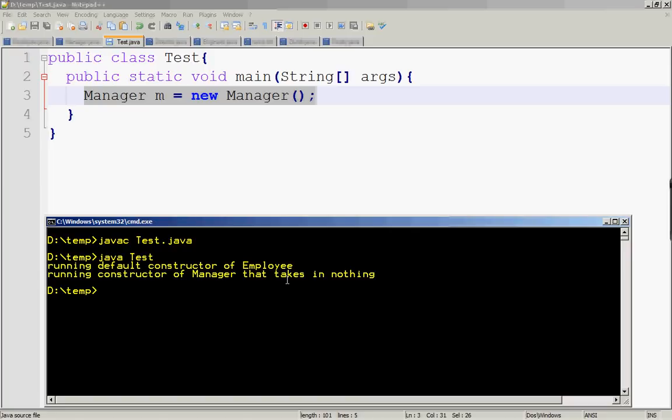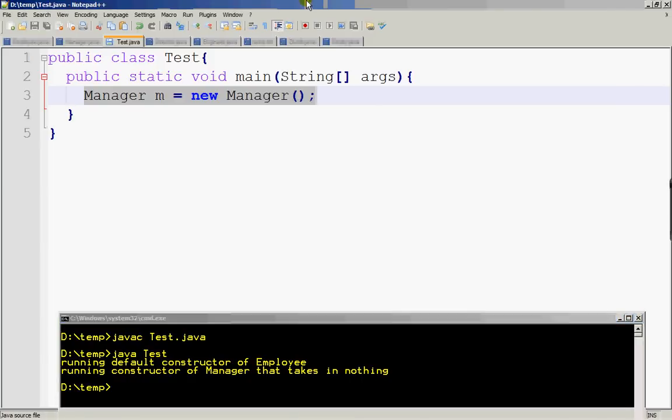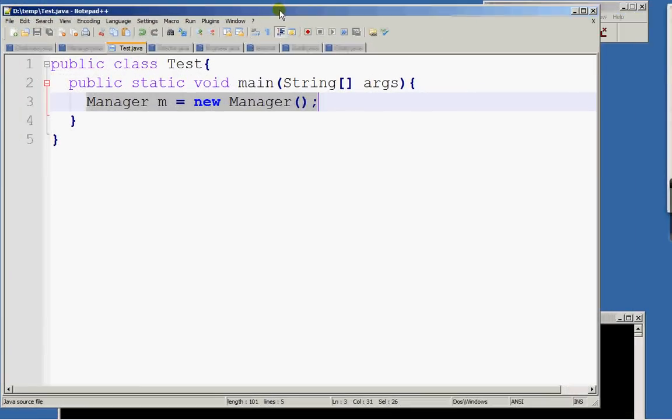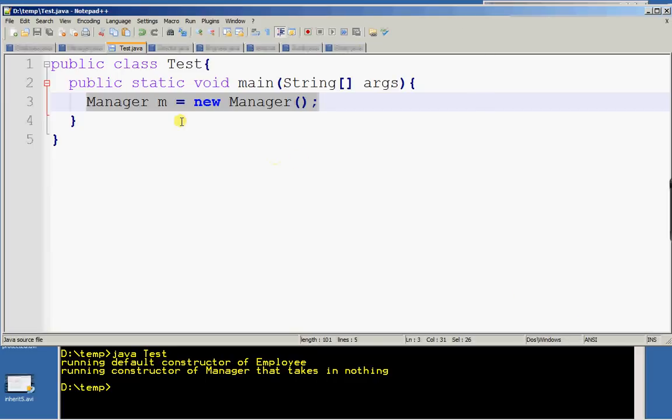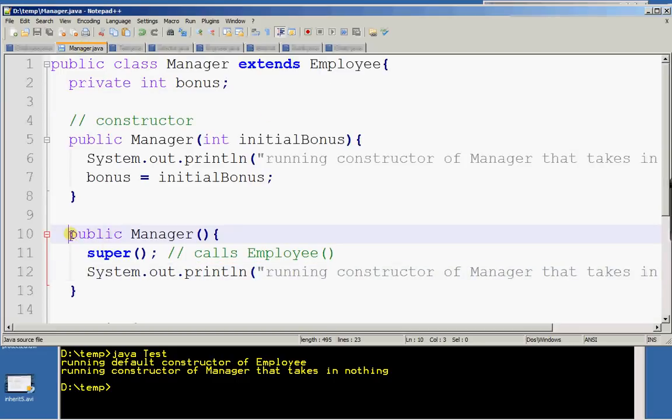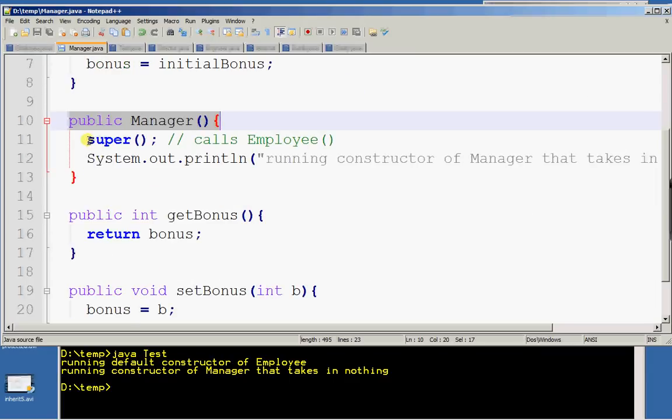Two statements get printed out. What are these two statements? When line 3 executes, it will try to run the constructor of Manager which takes in nothing, the default constructor, which is this one. It jumps to line 11, meets a super bracket bracket statement, which basically invokes the constructor in the parent class, which is Employee, which takes in nothing.